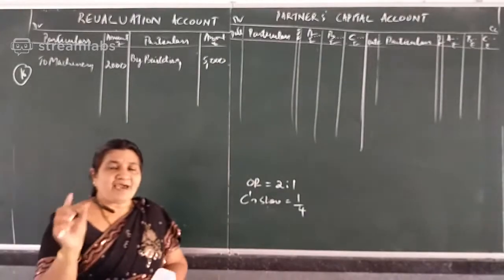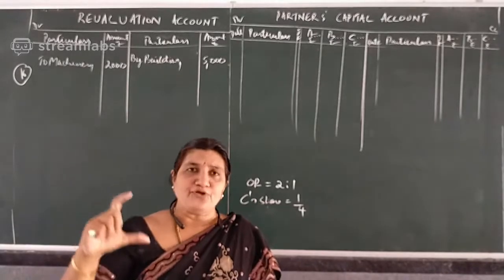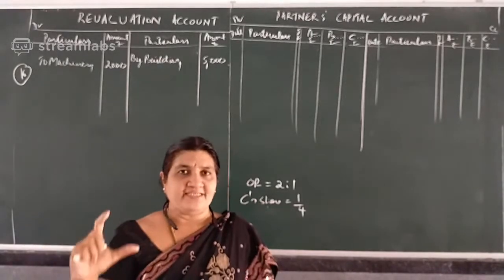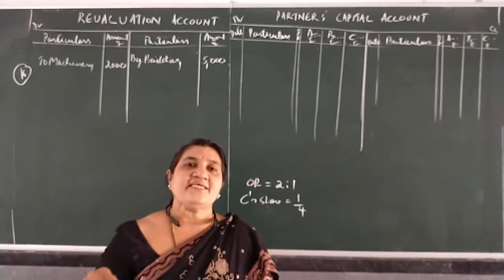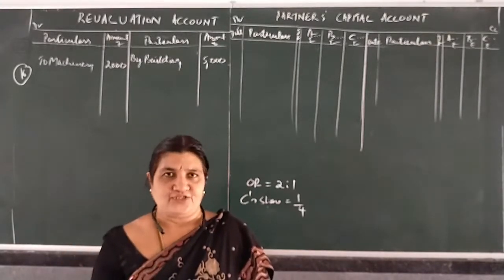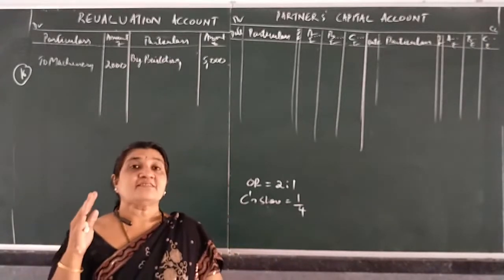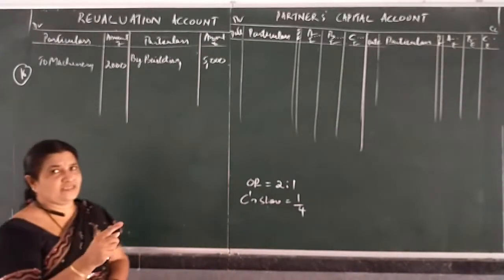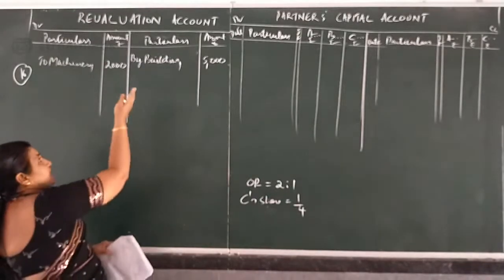Okay. So when valued at is given, first you have to compare balance sheet amount and adjustment amount. If adjustment amount is more, it means there is increase, appreciation. If adjustment amount is less, it means there is decrease or depreciation. Increase in asset, you have to write credit side, by asset.